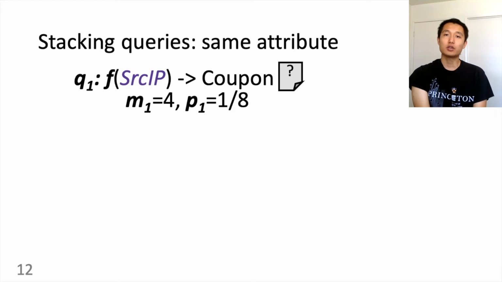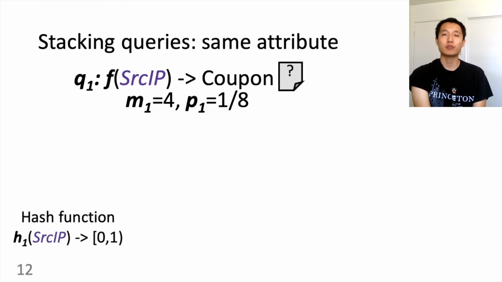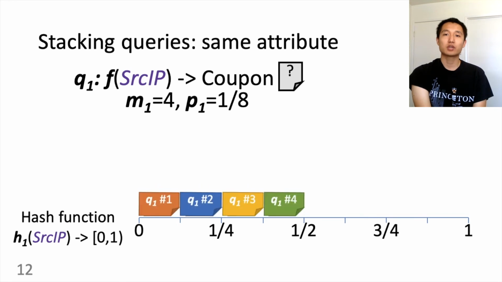The query compiler already gave us the configuration for different queries. We just need to coordinate among different queries to collect at most 1 coupon at a time in the data plane. The first step is to coordinate this with the same attribute. Say a query needs a mapping from source IP to coupons. We define a random hash function to map from source IP to a number between 0 and 1. On the number axis, we can now allocate some intervals as coupons. For example, this query needs n equal to 4 coupons. We just put them on the axis one by one.